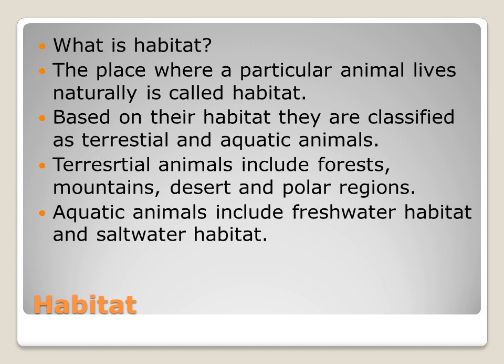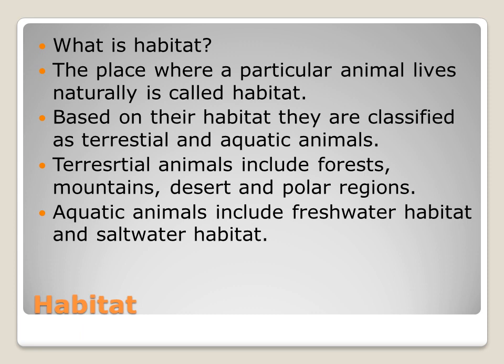Based on habitat, animals are classified into two types. One is called terrestrial and the second one is called aquatic. What do you mean by terrestrial? Terrestrial includes the land, that is forest, mountain, desert region and polar region.